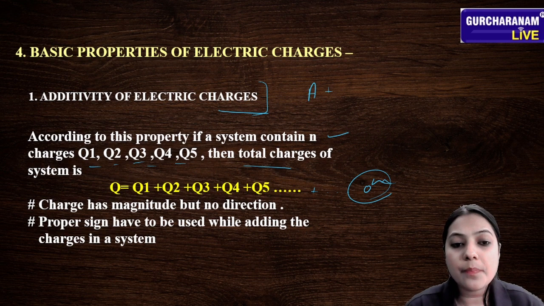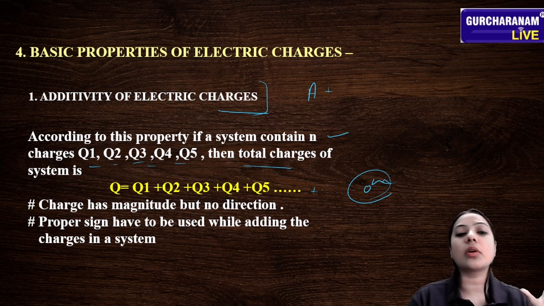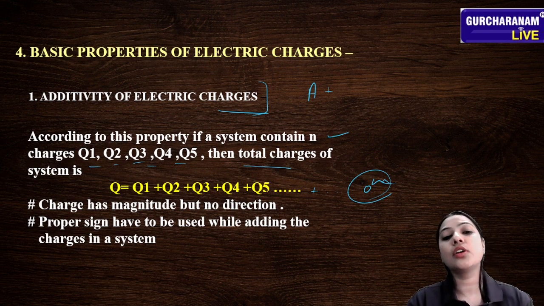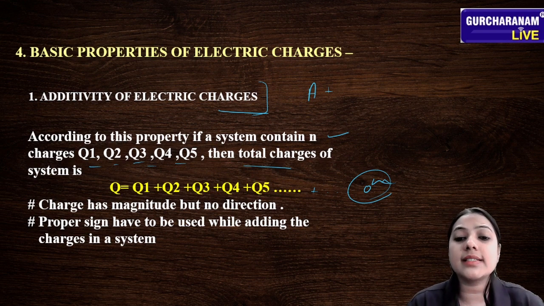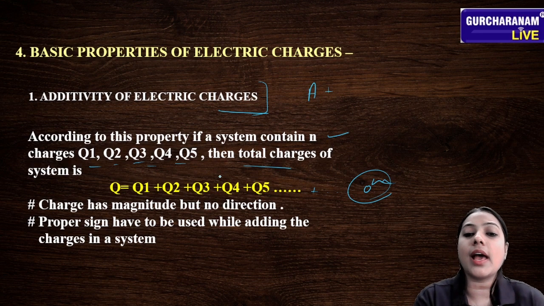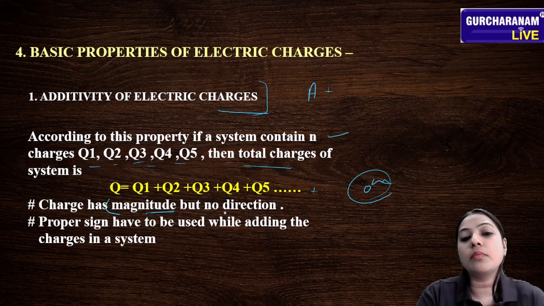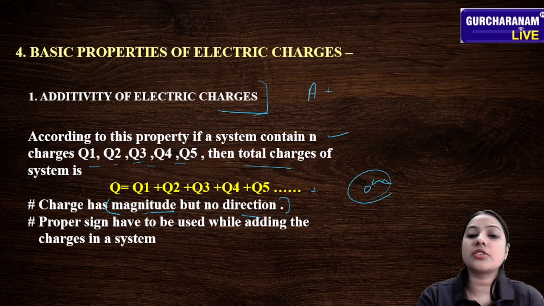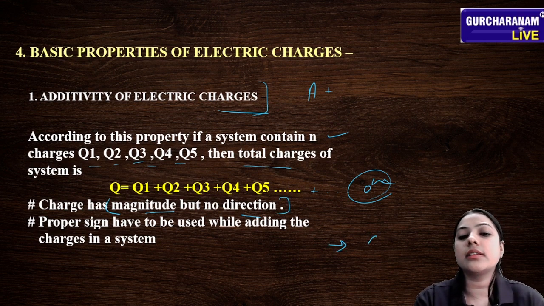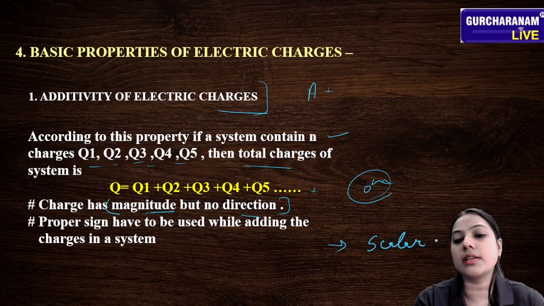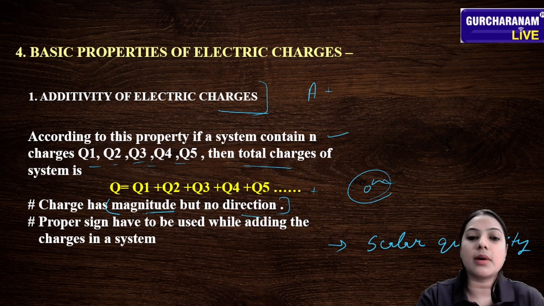Okay, clear? If you are talking about the magnitude of the charge, charge has magnitude but no direction. So what we can say, it is a scalar quantity. Why? Because it only has magnitude but no direction. We can say that it is a scalar quantity.